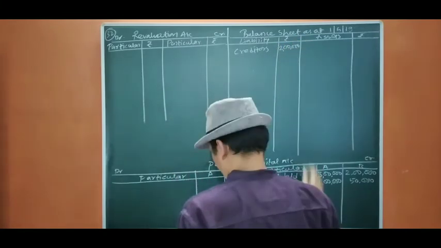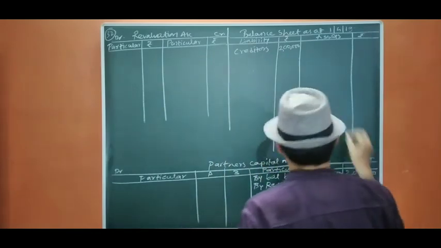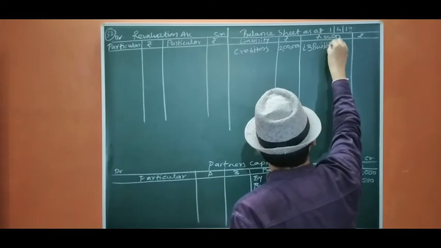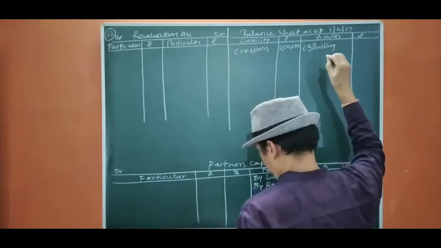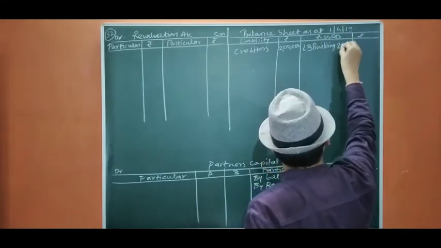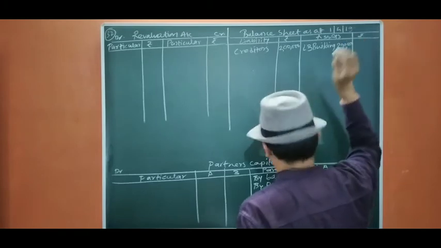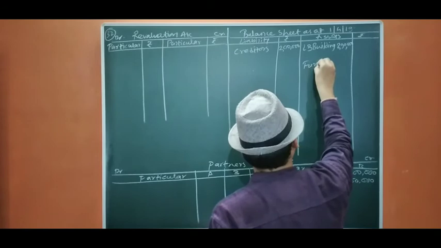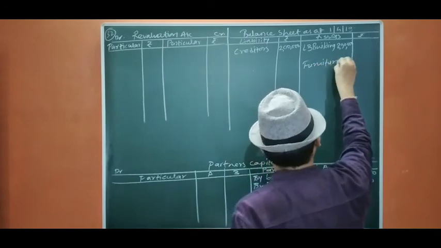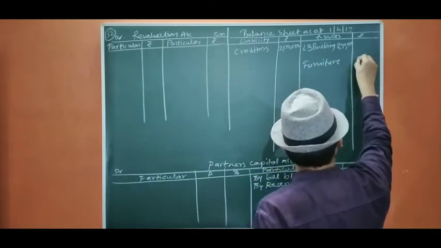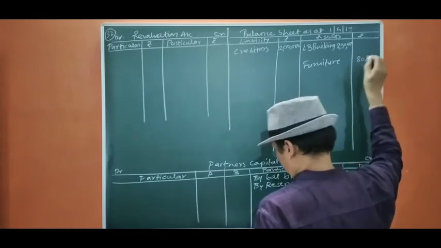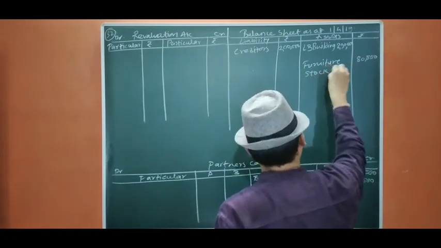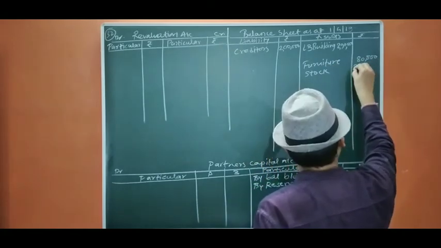Then land and building, there is an adjustment, so the amount is 2,90,000. Then furniture, no adjustment, the amount is 80,000. Then stock, no adjustment, 2,40,000.